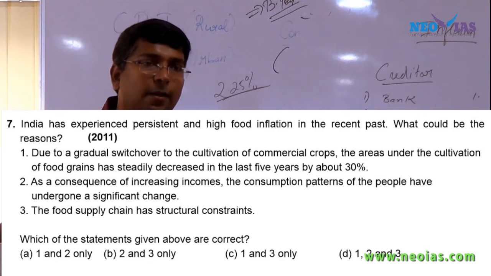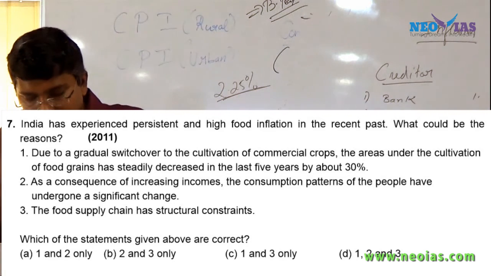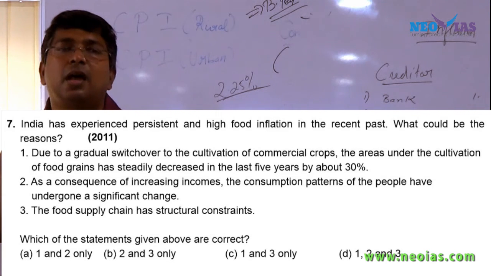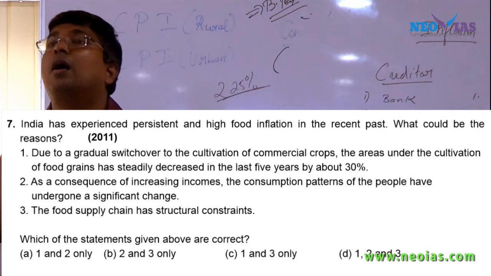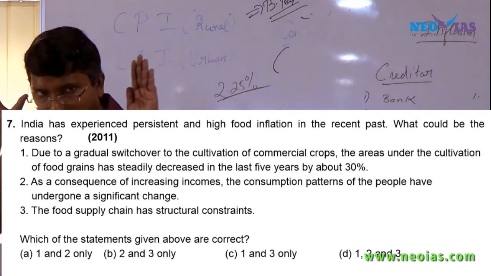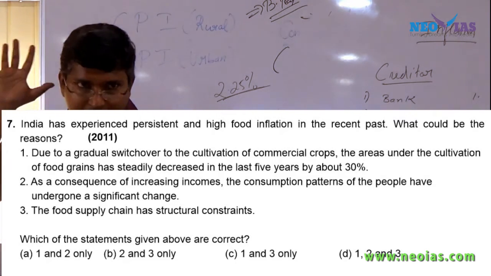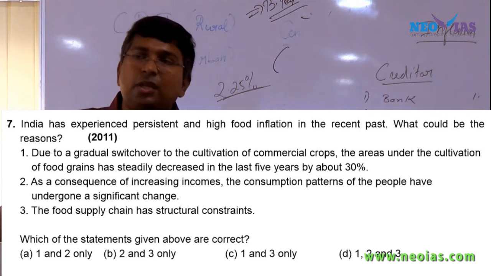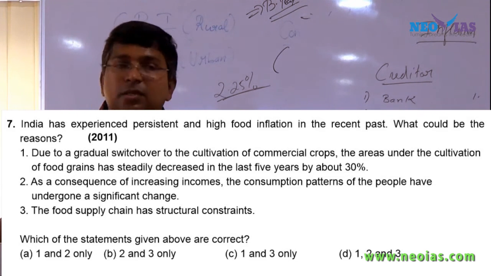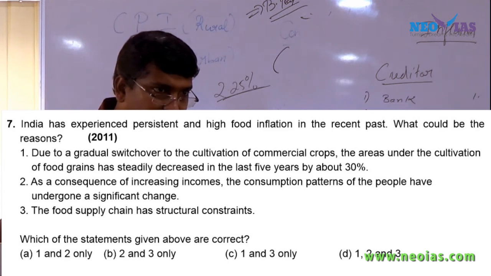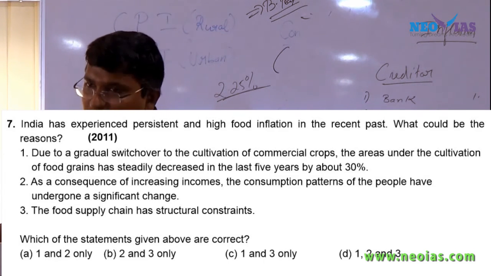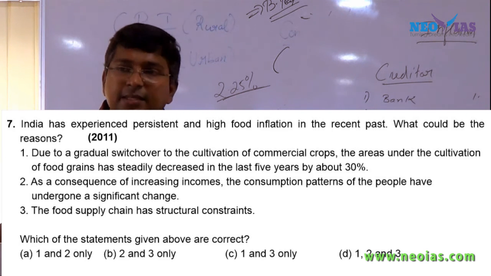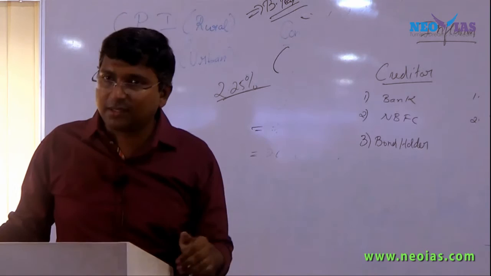The third statement: the food supply chain has structural constraints. The answer to this problem is ENAM. Our food supply chain is detailed, and you will study it under agriculture. You have supply chain management under agriculture; the teacher will discuss it with you, don't worry. So already a structural constraint is there. In relation to mandis, APMC is a structural constraint, which is very important and will be discussed.